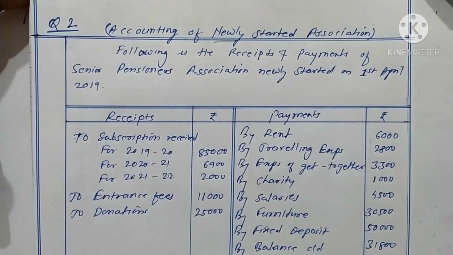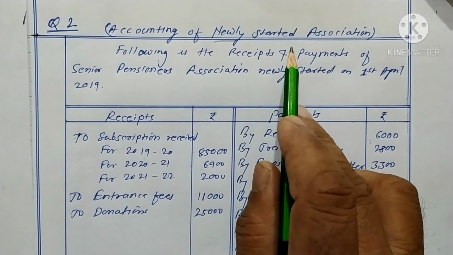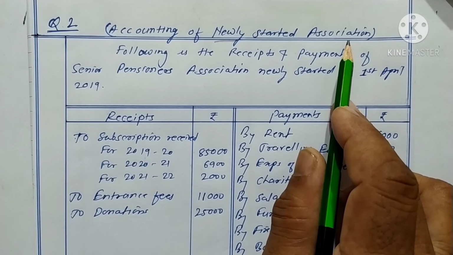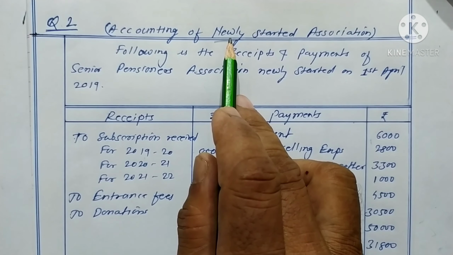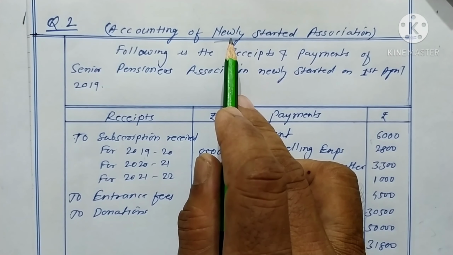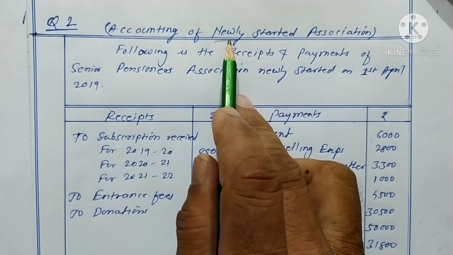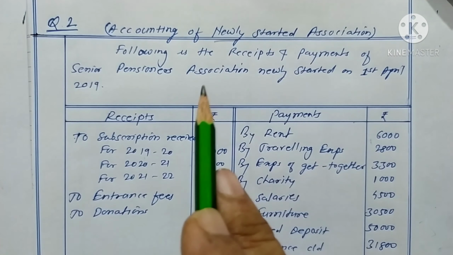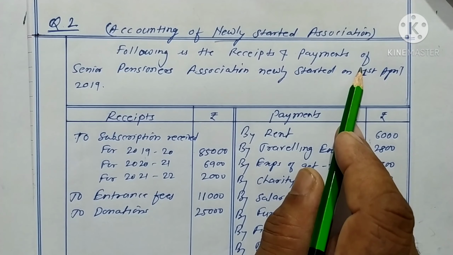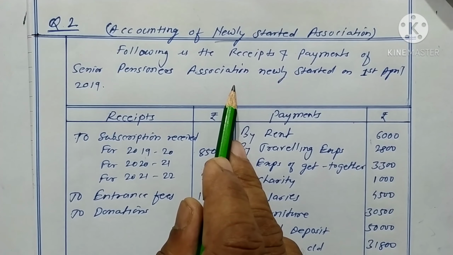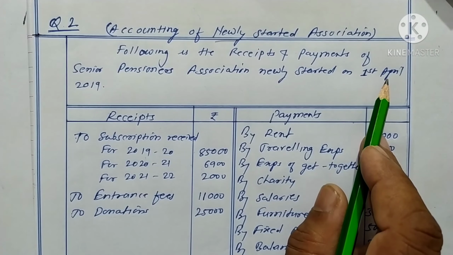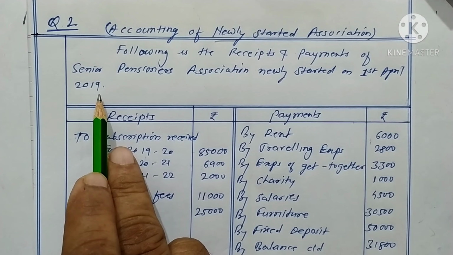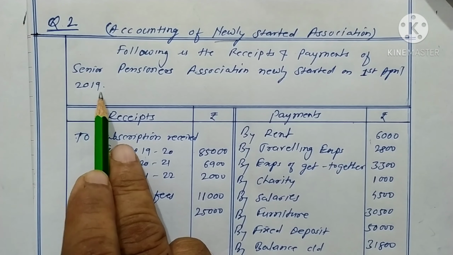First, we read the question. Accounting for newly started association. Newly started association means there is no opening balance of the capital fund and other items. The information is given for the current year and also for the next year. Following is the receipt and payment account of Senior Pensioners Association newly started on 1st April 19. It means current year will be 1920.